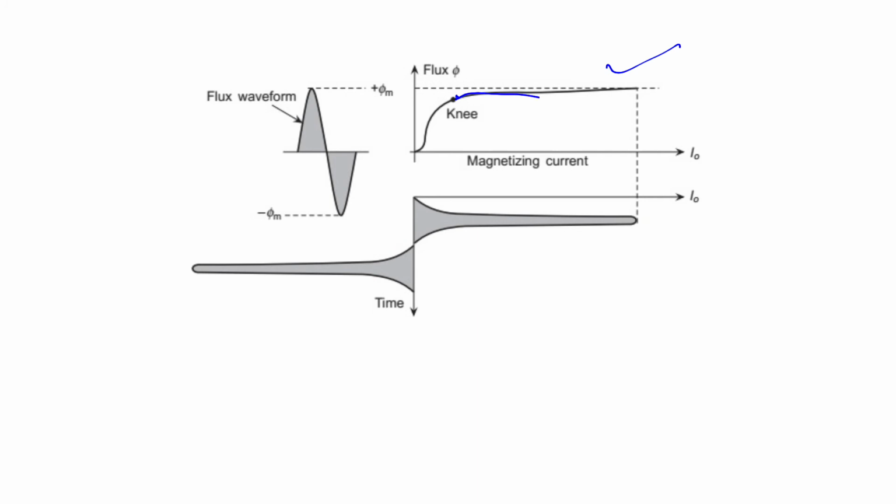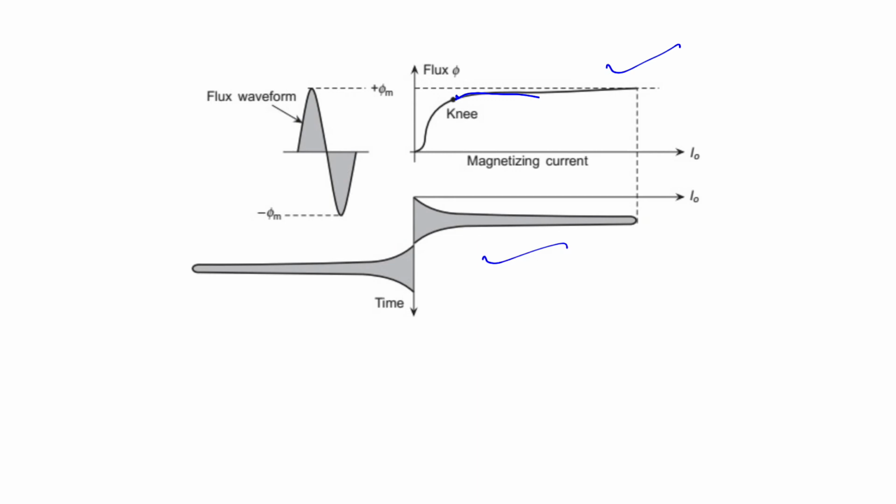So if any further increase in the flux demand is there, it causes a large increase in the magnetizing current, as you have seen from this diagram. So you can say that I naught is no longer sinusoidal in that case, because a large magnetizing current is required.